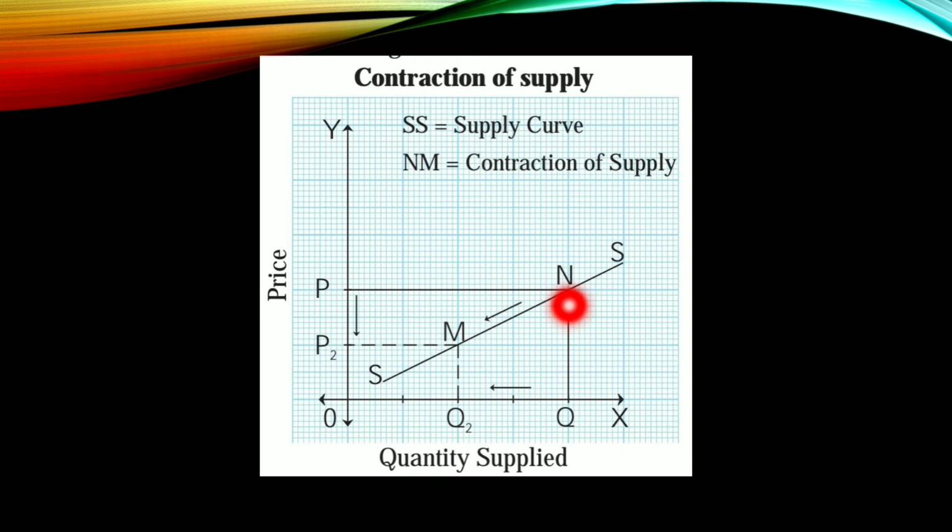Because earlier it was this much Q, but now it is Q2, it falls due to fall in price. Clear everyone? Okay. Initially price is 2, how much was my supply, 200, then price falls to 1, how much is my supply, 100.